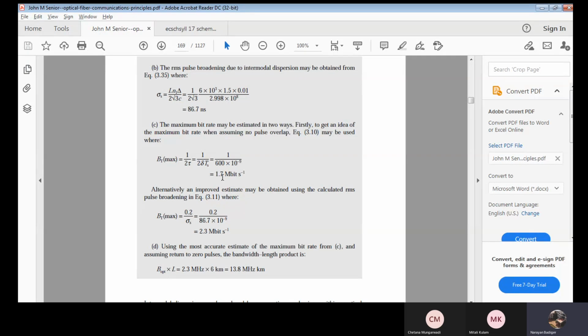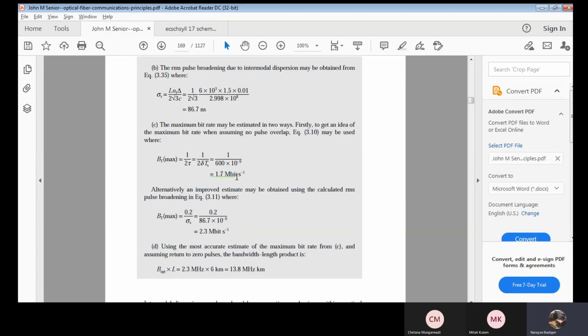Okay, I hope it's clear. It means here we have assumed that there is no pulse overlap. Correct? Now what I am trying to do, I am calculating the same thing, that is BT max, that is maximum bit rate with overlap. This is no pulse overlap and this will be with pulse overlap.